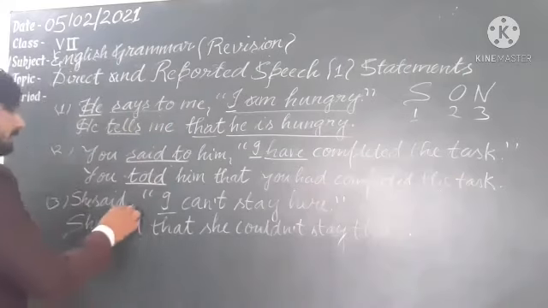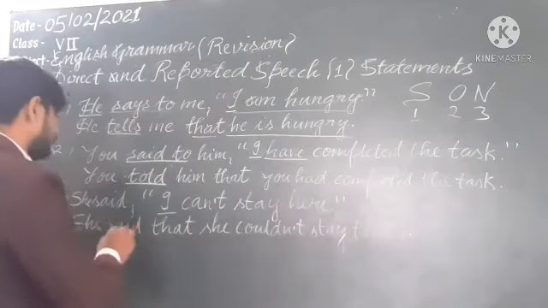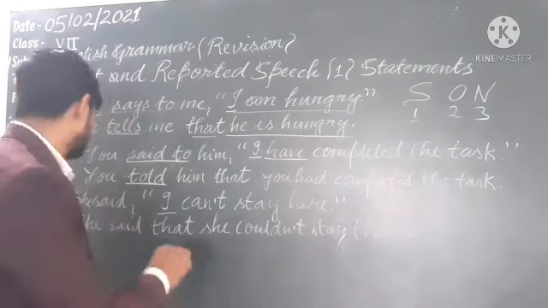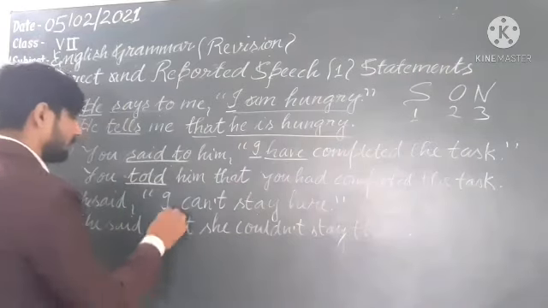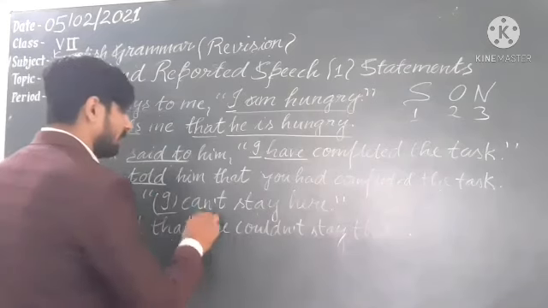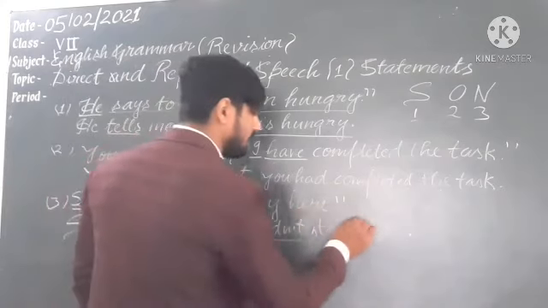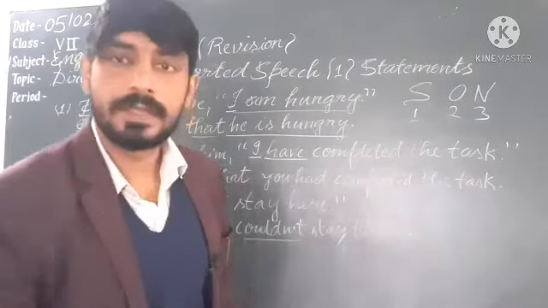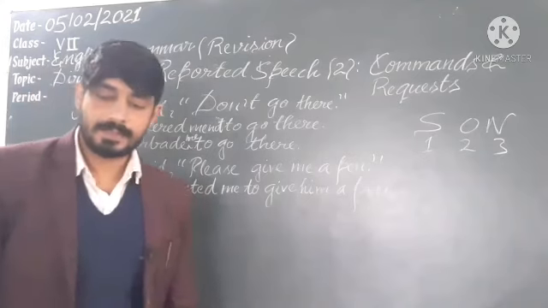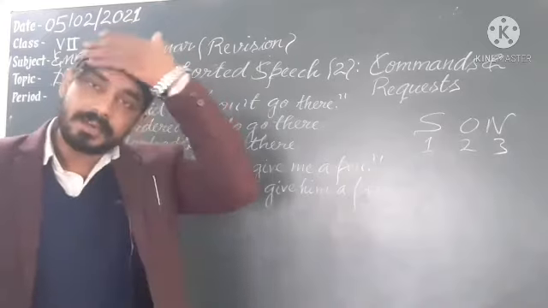Third one: She said, I can't stay here. If you are not getting an object after said, then said will be the same, said. She said that. Understand? First person changes according to the subject, so here it will be she. Can't will be converted into could not. Stay here will be changed into stay there. Understand? Dear students, now we will see imperative sentences, commands and requests. How to change the sentences of commands and requests we will see here.